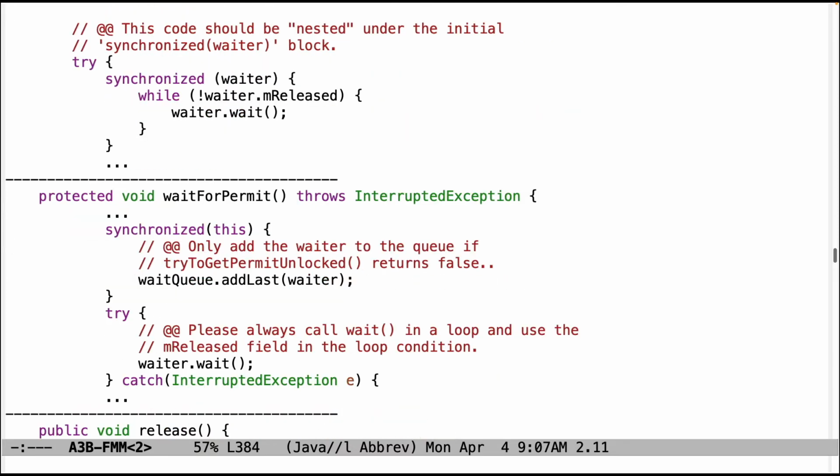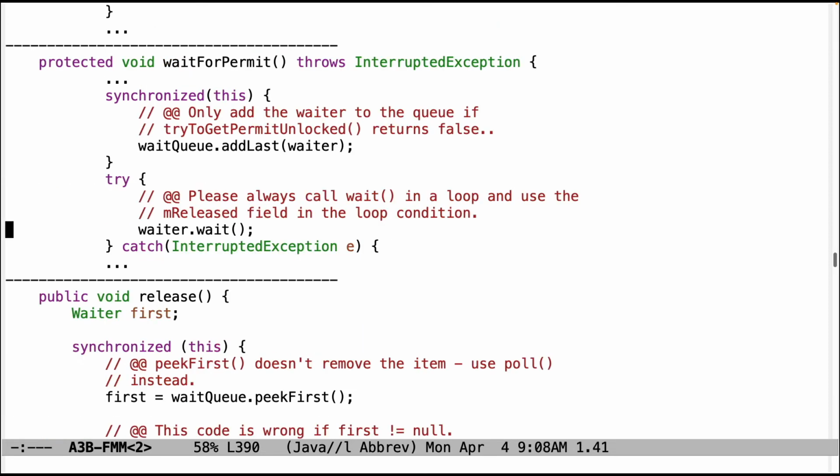Some more problems. Only add the waiter to the wait queue if the call to try to get permit unlocked returns false. This again is the undergrad version. So don't just unilaterally add it. You only want to add it if you weren't able to obtain it. And again, please make sure that you call wait in a loop and use the mReleased field as part of the loop condition.